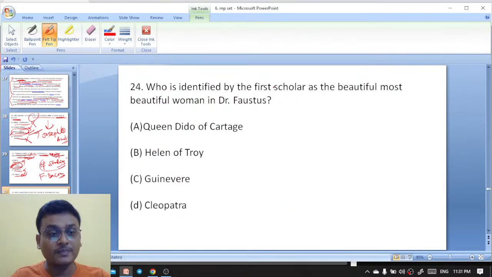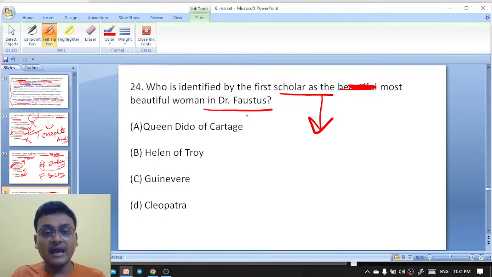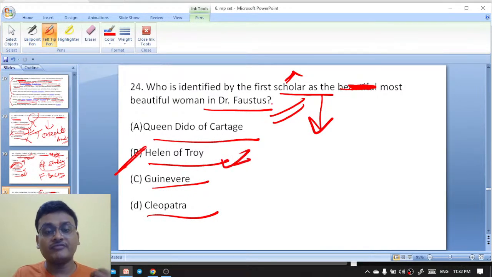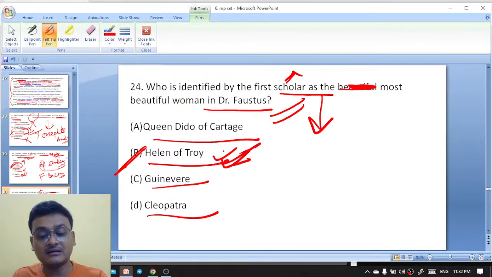Moving on to question 24 here. Who is identified by the first scholar as the most beautiful woman in Dr. Faustus? Queen Dido of Carthage, Helen of Troy, Guinevere, Cleopatra. So here Helen of Troy is identified by the first scholar in Dr. Faustus as the most beautiful woman. So Helen of Troy is the right answer.